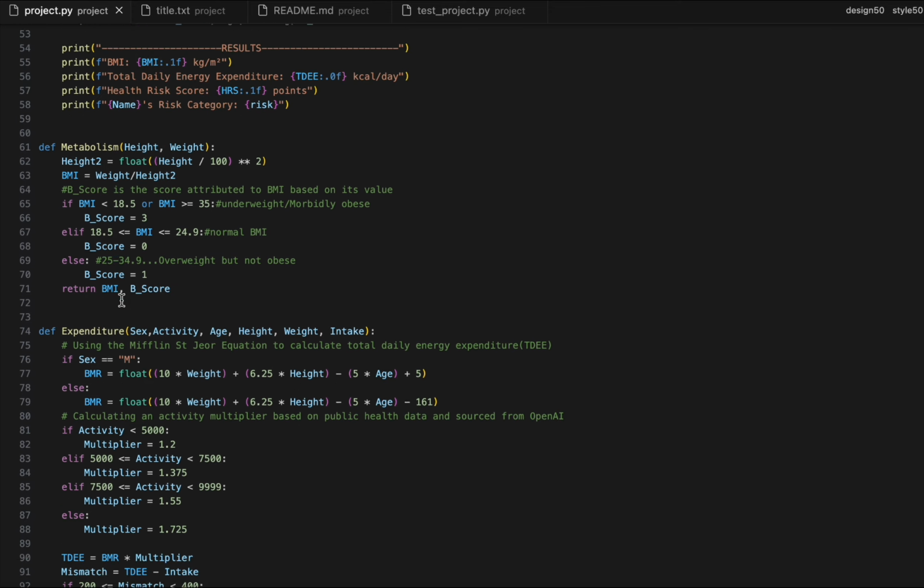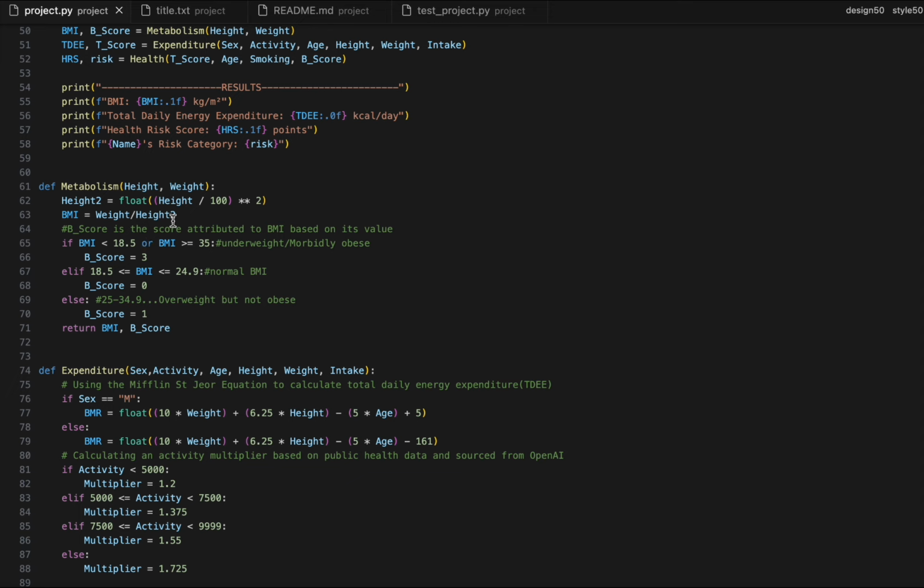So to dive in depth, so dive into the function. Metabolism takes in your height and weight and then calculates the BMI based on that here, as you can see. And then we now attribute the BMI to a B score. A B score less than 18.5, that's underweight. Greater than or equal to 35 is a morbidly obese person, like clinically obese.